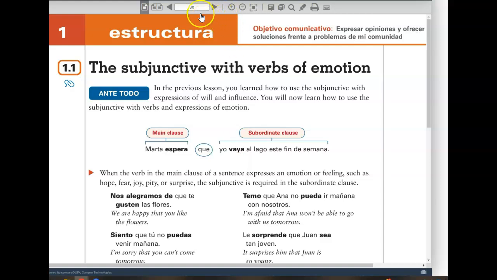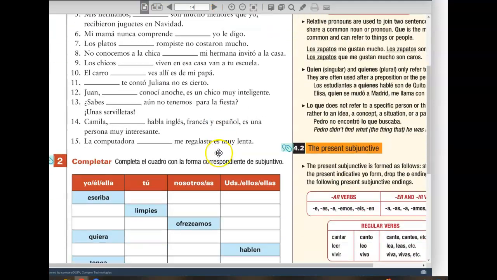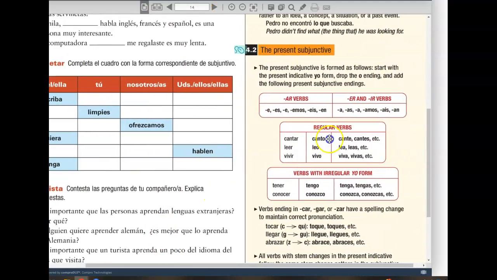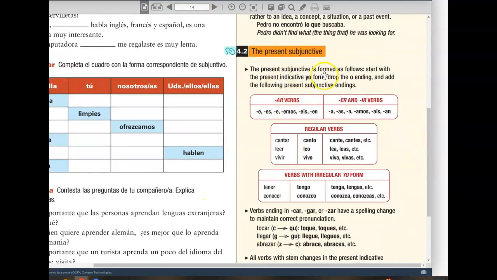Remember how to formulate the subjunctive? That's back on page 14, I want to say, indeed, how the present subjunctive is formed by starting with the yo form in the regular present tense. And that's particularly helpful when you look at irregular verbs that have an irregular conjugation in the yo form.